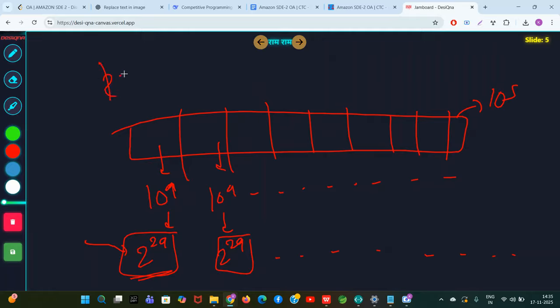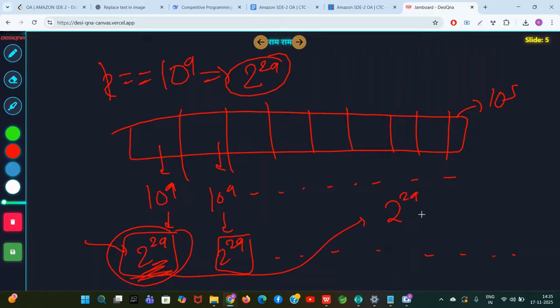Now let's say someone is saying that you can do 10 raised to 9 operations, which means what? Which means that you can do maximum 2 raised to 29 operations. So if you do 2 raised to 29 operations here, and you again do 2 raised to 29, it will become 2 raised to 29 plus 2 raised to 29, if you do plus 1 operations, which will be 2 raised to 30. So even after you do all the operations, this one number can become 2 raised to 30 and the rest will stay 2 raised to 29 only. Even if you try your best.